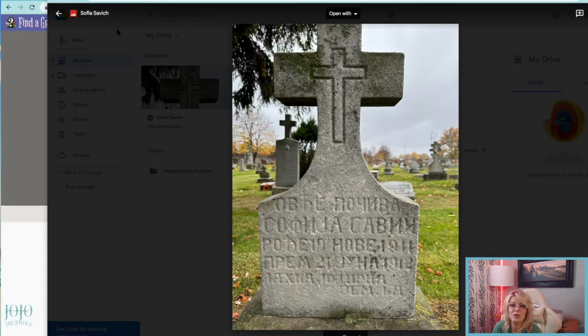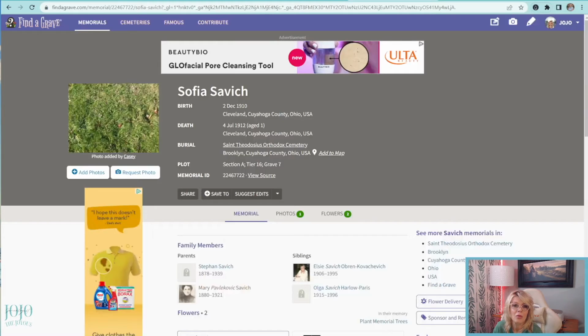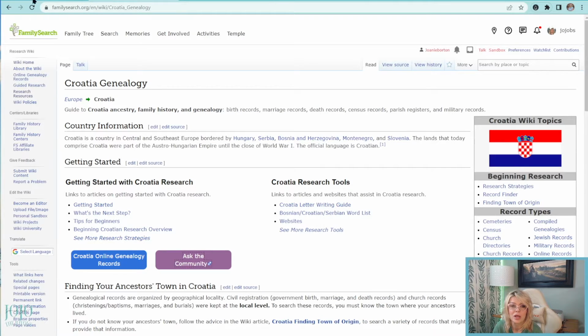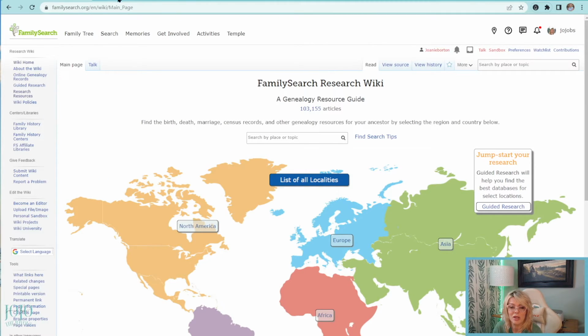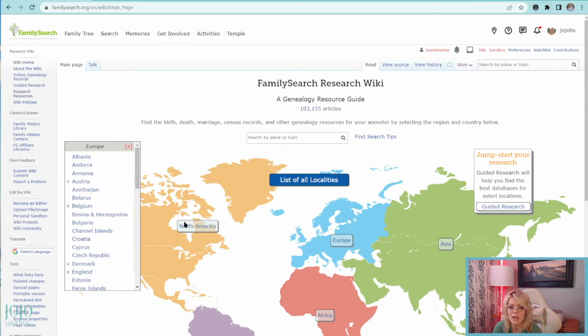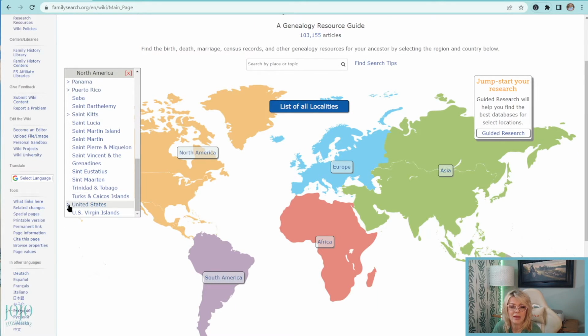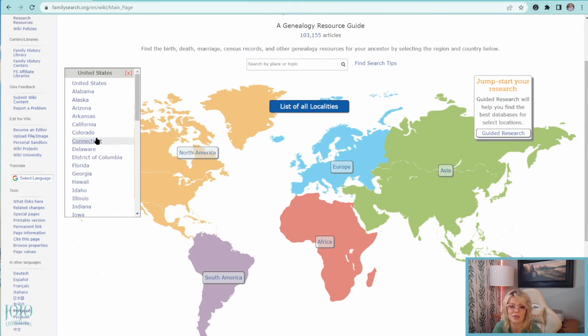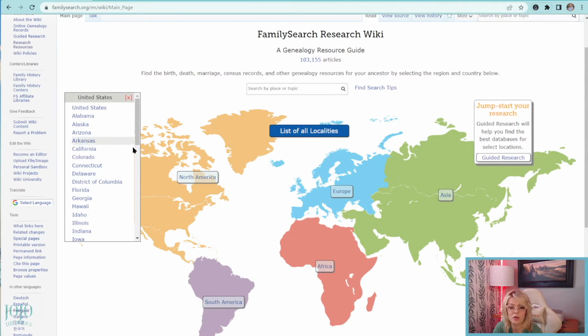So what we're gonna do is go over here to the research wiki. Once you come here and go to Europe, you could click on North America, for instance. You can click on North America and it's going to bring up all of the countries in North America. And if it has this little plus sign, that's going to show you all the states in North America, and so on and so forth per country.